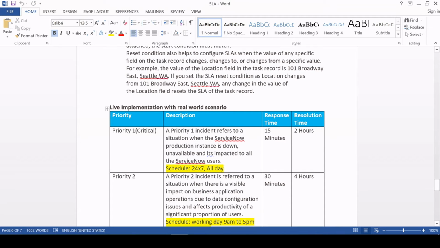If you have the incident concept, then a priority 1 ticket will be raised whenever very critical business is impacted. If we are not resolving that issue, then most of the users or employees are getting impacted. So let's say your company is using a ServiceNow instance, so everyone is booking a time card or working on the project management module, right?